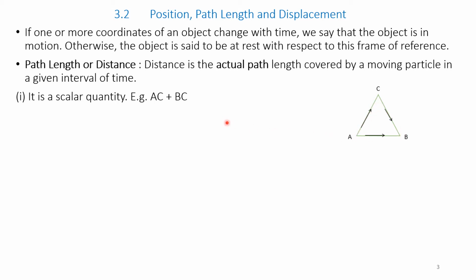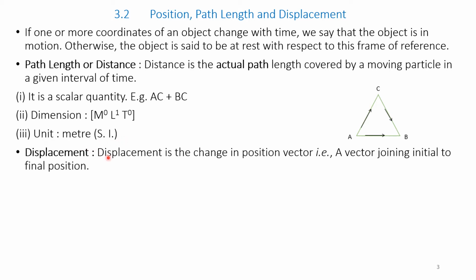Therefore, path length is a scalar quantity. Path length is the actual motion from A to C and C to B, and its path length is AC plus CB. So AC plus CB is the path length. Dimensions of path length are M to the power of 0, L to the power of 1, and T to the power of 0 within square brackets. The unit of path length is meter in SI.